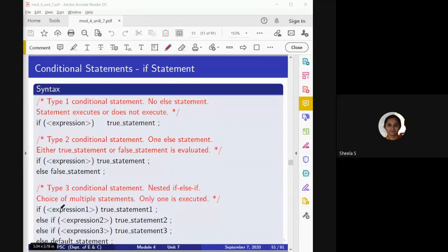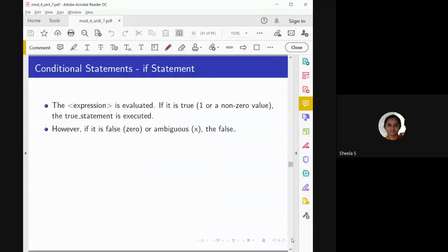And if none of these conditions are true, then the last condition, which means the else part, the default statements, will be executed. So like this, we are going to consider the conditional statement based on the requirement. Okay, let us consider an example on this.